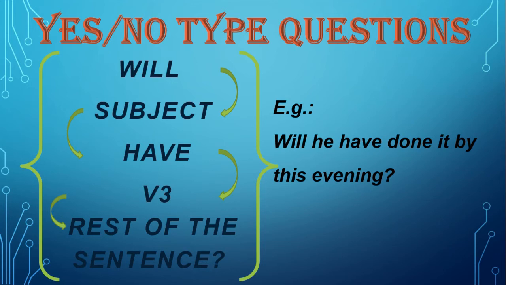I'm repeating the order once again. First we have to place will, then the subject, then have, then V3, then the rest of the sentence. Example, will he have done it by this evening? So the answer will be either yes or no.